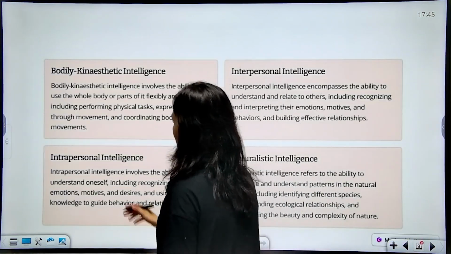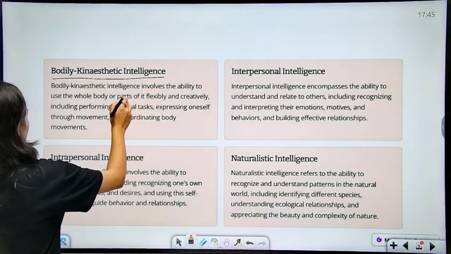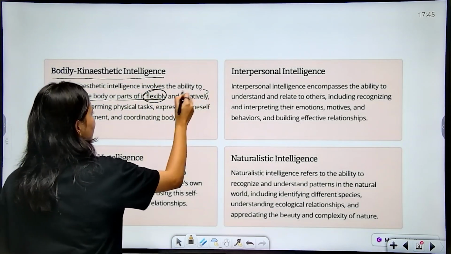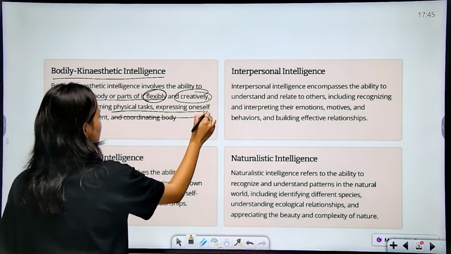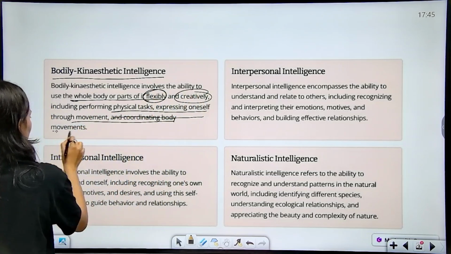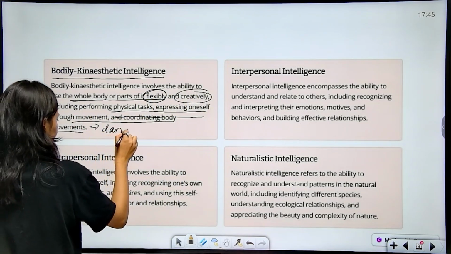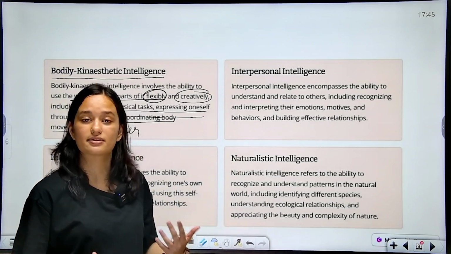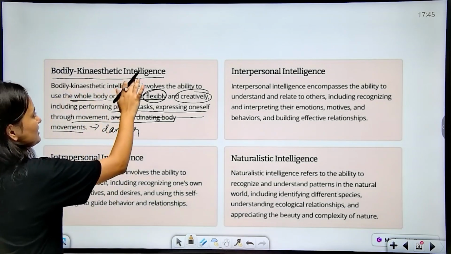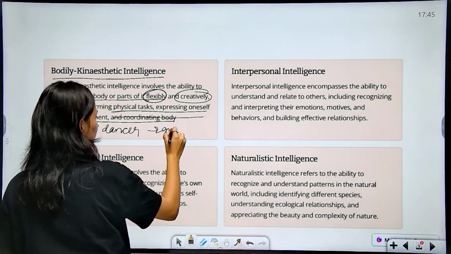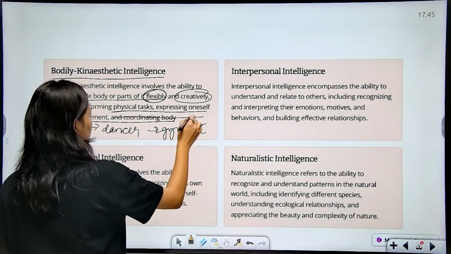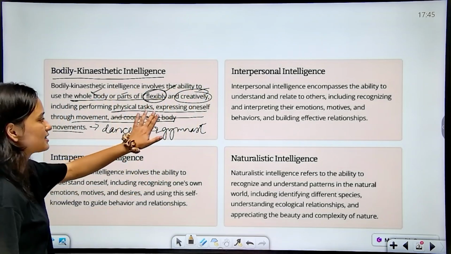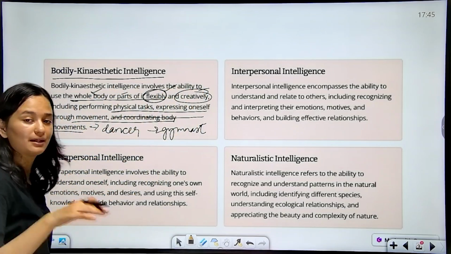Next there is bodily and kinesthetic intelligence. It involves the ability to use the whole body or parts of it flexibly and creatively, including performing physical tasks, expressing oneself through movement and coordinating body movements. You take the example of a dancer, how creatively and how flexibly a dancer is able to use his or her body. So that's called bodily and kinesthetic intelligence. You take the example of a dancer, a gymnast. They're able to use their body flexibly and creatively. It can be either the whole body or a part of it, including physical tasks, expressing oneself through movement and coordinating body movements.